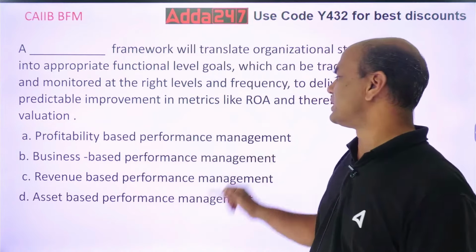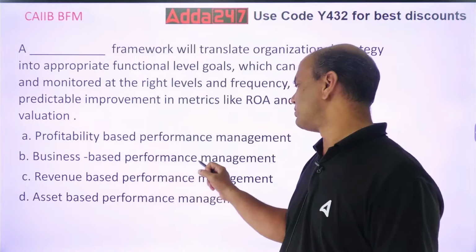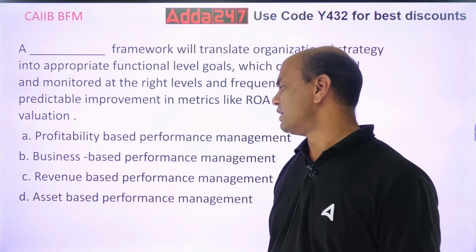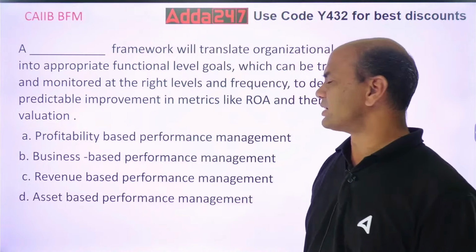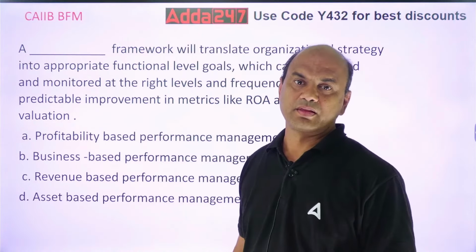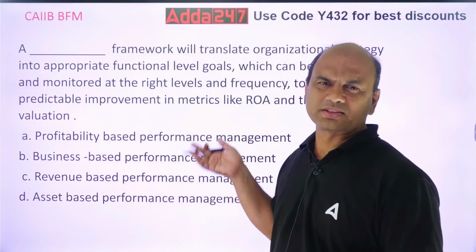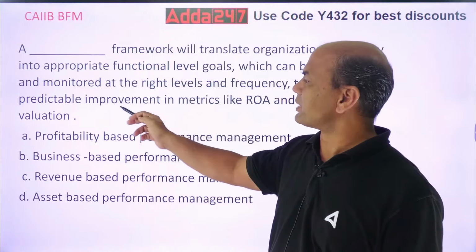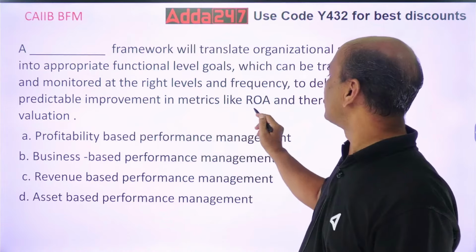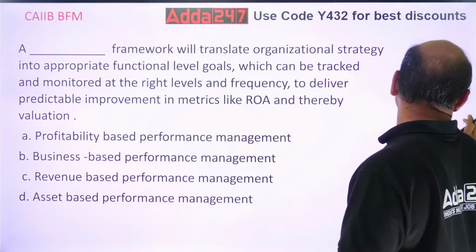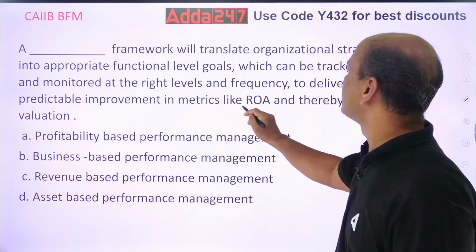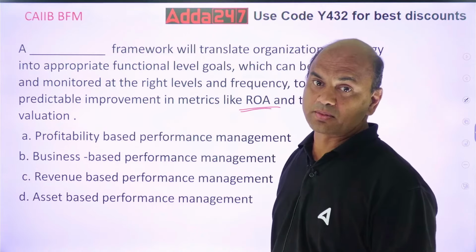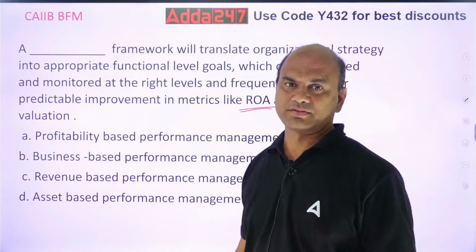Profitability based performance management, business based performance management, revenue based performance management, and asset-based performance management. All of you will think everything is correct. What's wrong in it? Now for this you need to first understand the meaning of ROA. Return on assets.